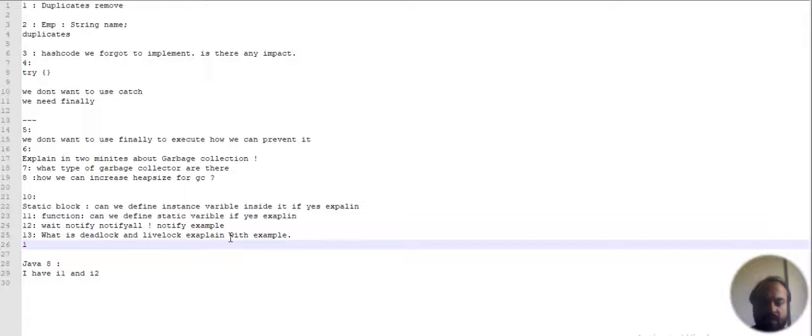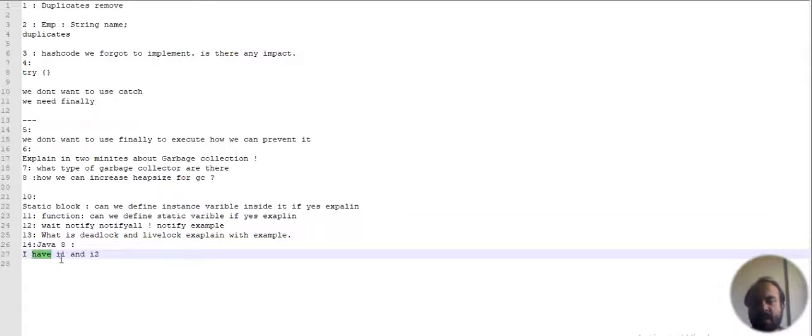The next question would be from Java 8. Let's suppose I have two interfaces, I1 and I2, and both interfaces define a default method with the same name.